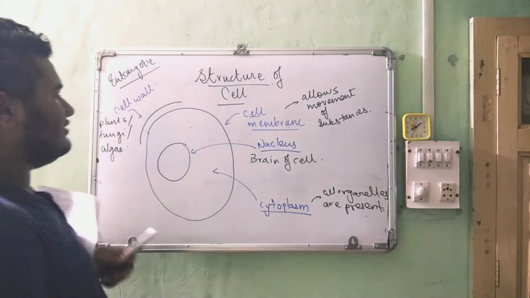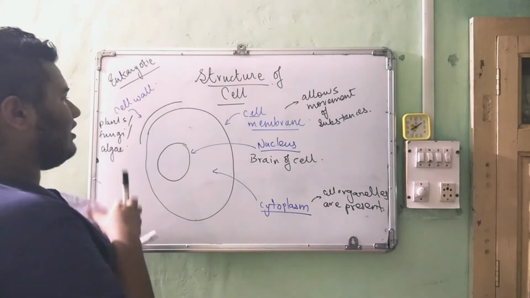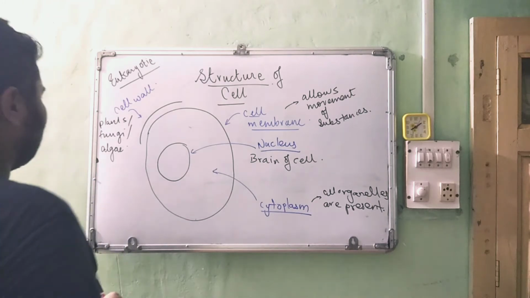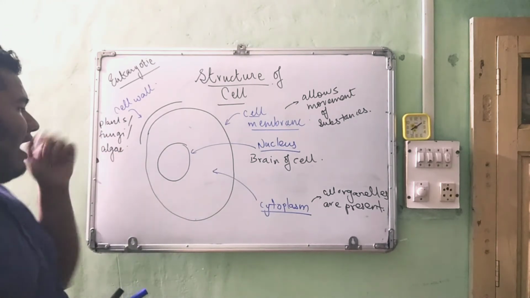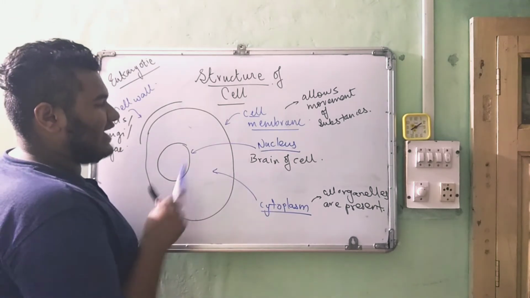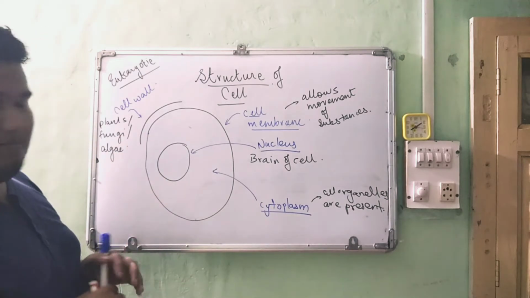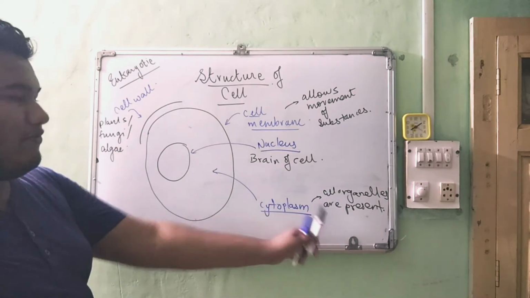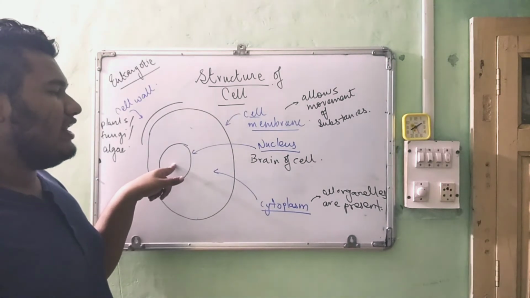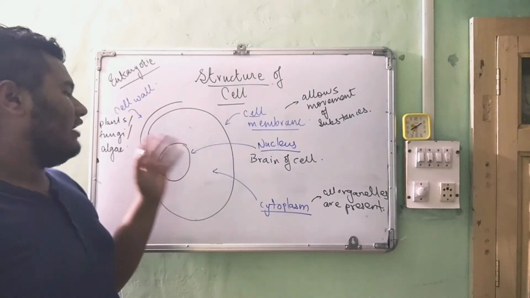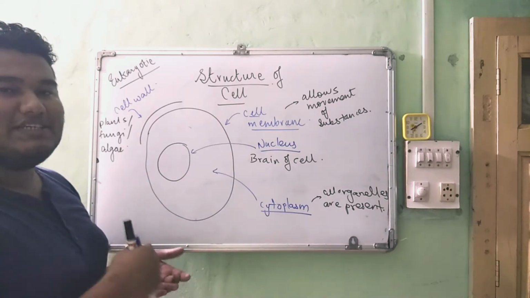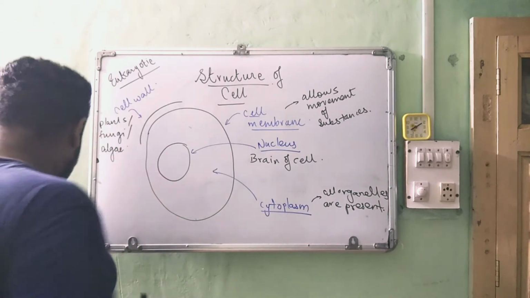So let's revise the structure of cell. We have the cell membrane, outer covering of the cell. Then we have the cell wall. It is in plants, fungi and some algae. It is outer to cell membrane. Then inside there is a cytoplasm present beyond the cell membrane. It has all the organelles floating in it. It is a semi-fluid like structure. Then we have the nucleus. It is the brain of the cell. It has the genetic material, that is the DNA, which has the genetic information. Okay, so this was the structure of cell.